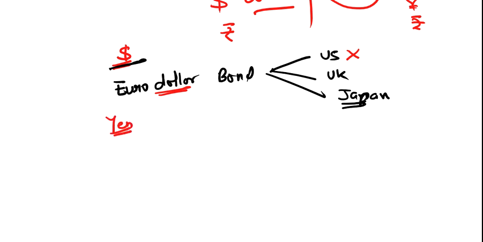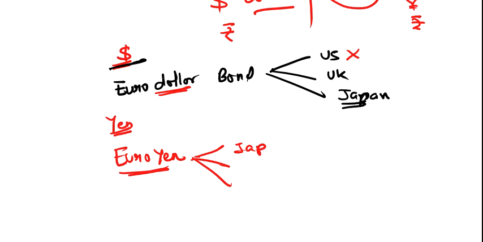Now what if I talk about the yen? If my bond is trading in yen, what will be the name of the bond? Euro yen. And in which country will the bond not trade? In Japan, this bond will not trade. Clear? This is the basic idea behind the euro dollar.